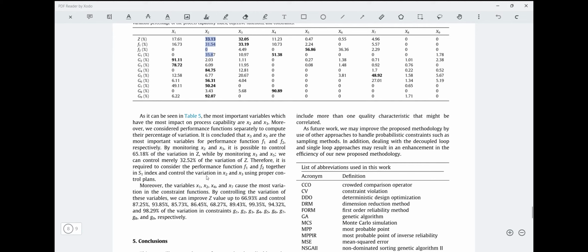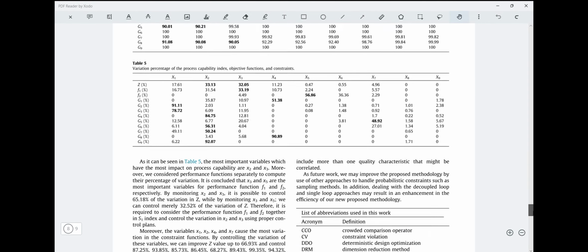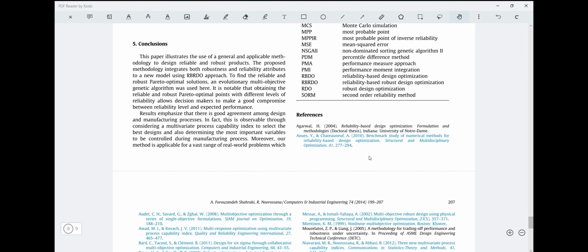Therefore it is required to consider the performance of the functions f1 and f2 together, and control the variation of x2 using a proper control chart. Moreover, we see that the variables x1, x2, x4 and x7 cause the most variation in the constraint function. So let's move on. What's the conclusion of all this?